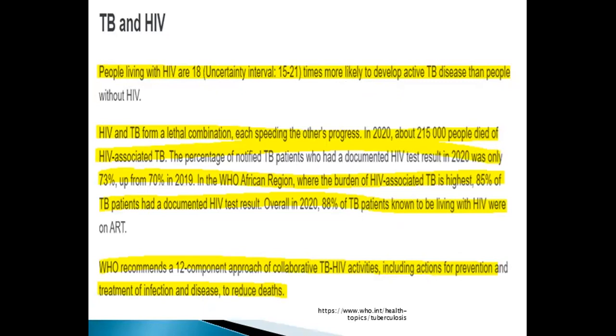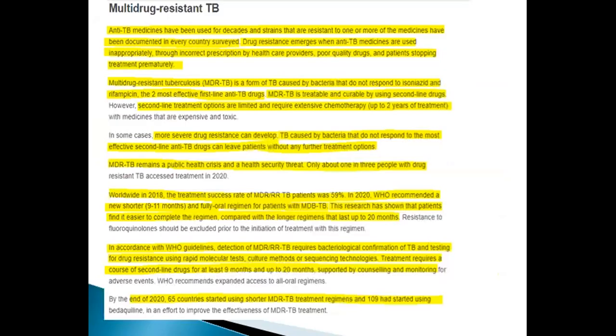WHO recommended 12 approaches of collaborative TB-HIV activities, including actions for prevention, and treatment of infection and disease, to reduce death. According to WHO, multi-drug resistant TB: anti-TB drugs have been used for decades, and drug-resistant strains emerge when anti-TB drugs are used inappropriately. MDR-TB is a form of TB caused by bacteria that do not respond to INH and rifampicin, the two most effective first-line drugs.